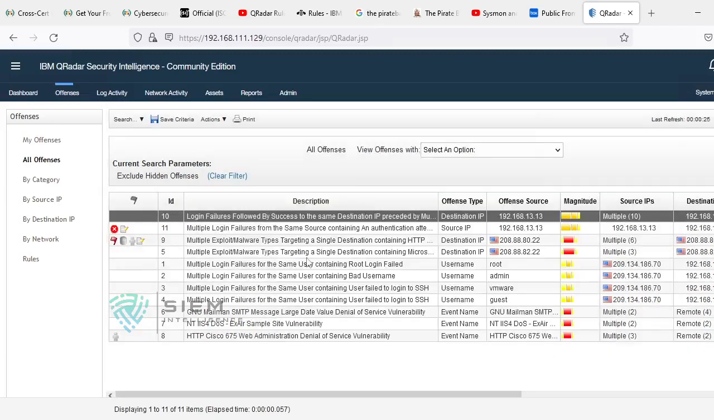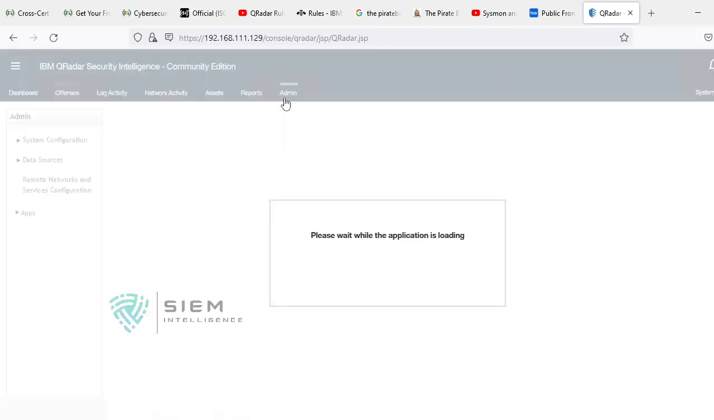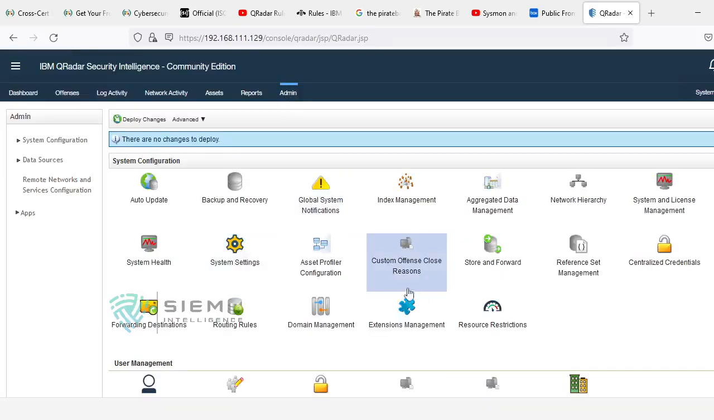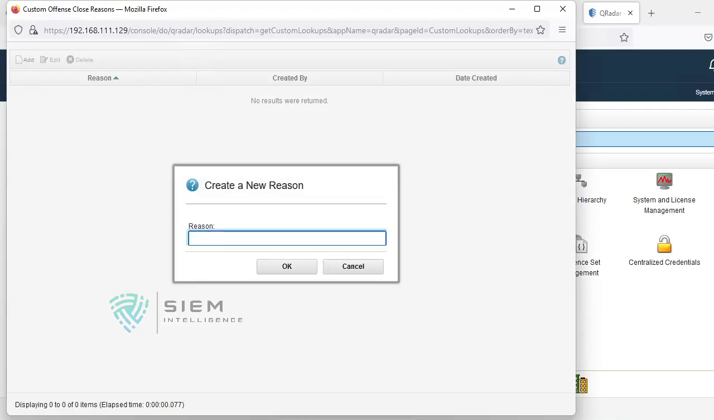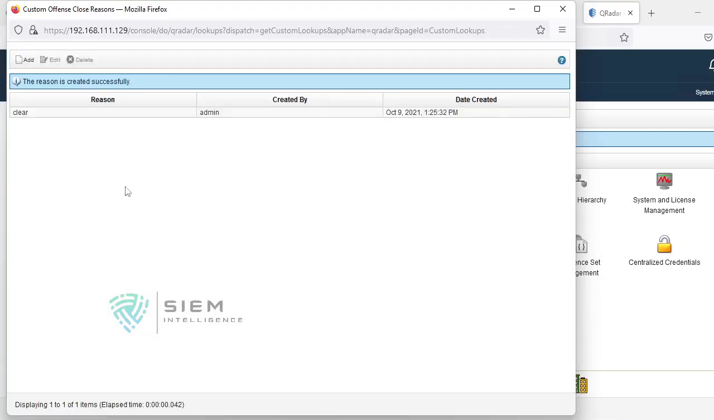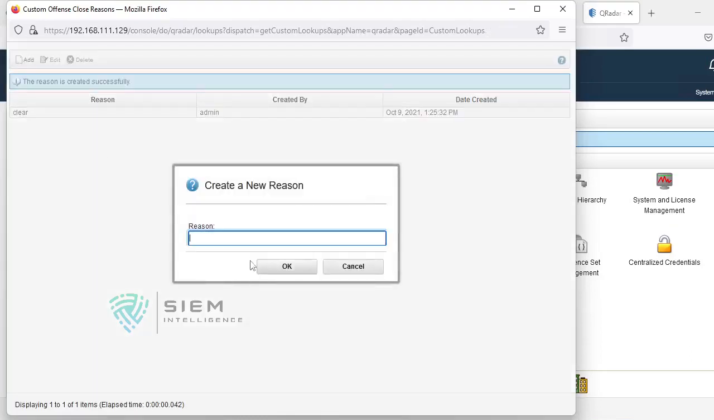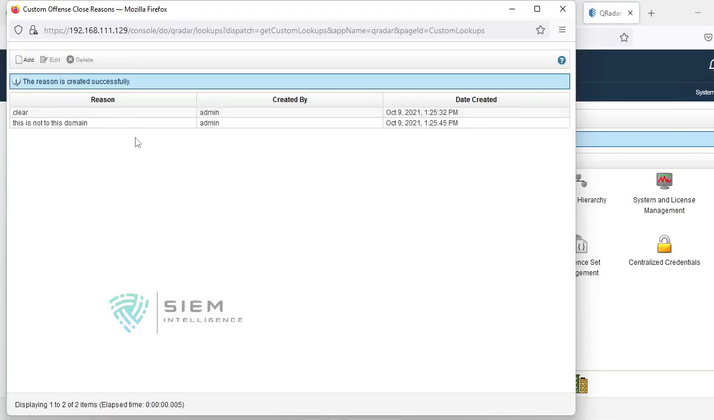If you want to add some reasons, how to add the reason? You go to admin. There is an option called custom offense close reason. Just click over here. You add a reason. Suppose the reason is clear. You can also write, this is not related to this domain. Save. Like that you can add.